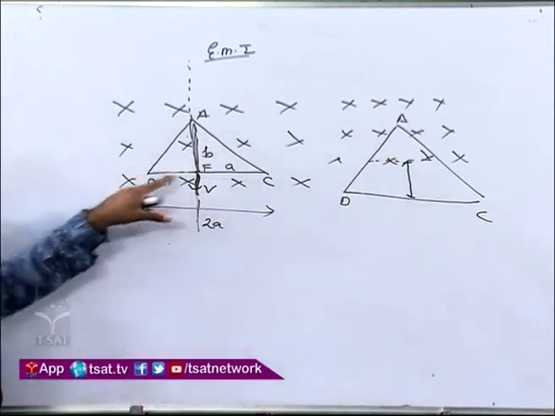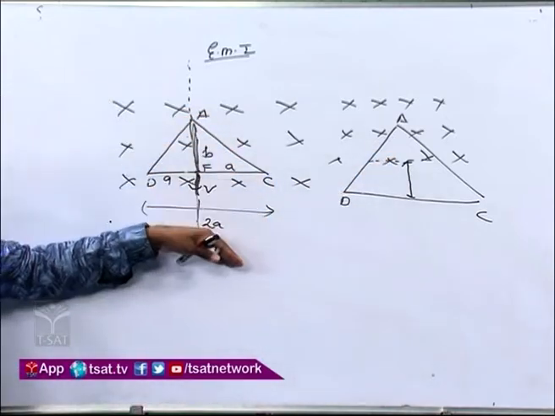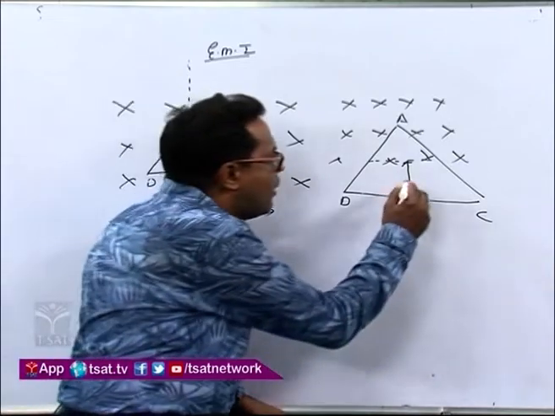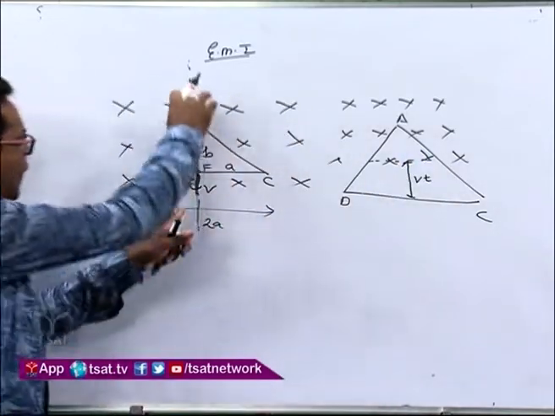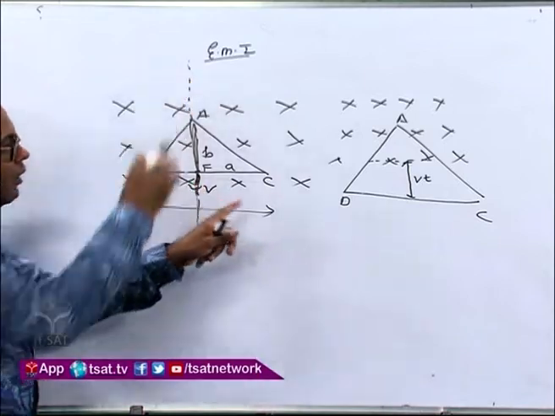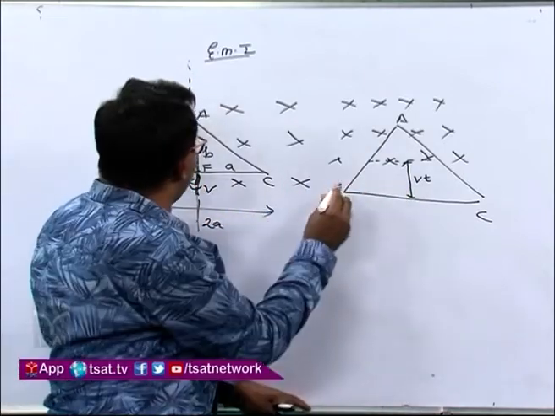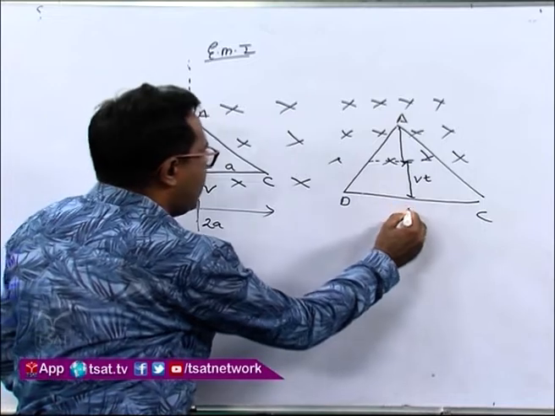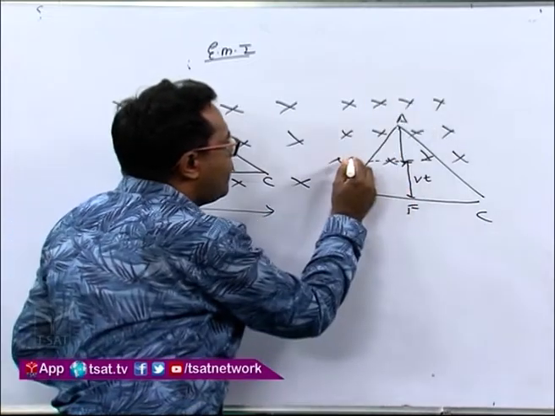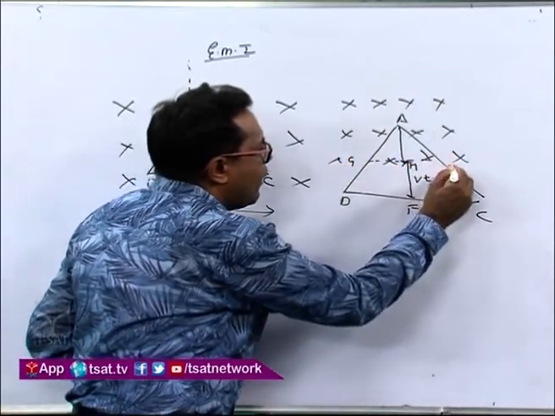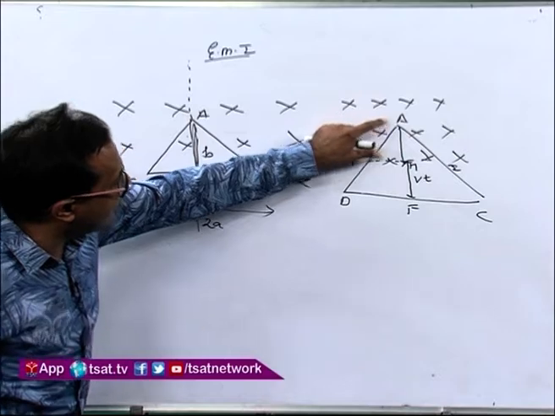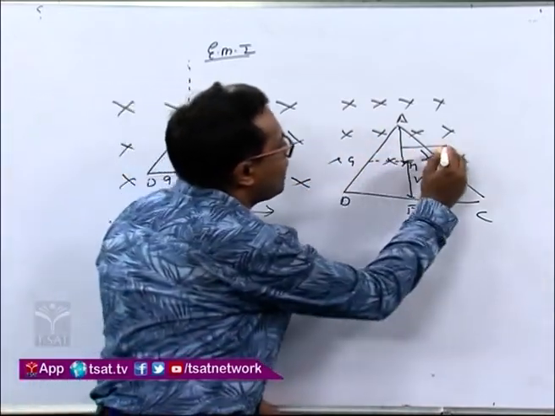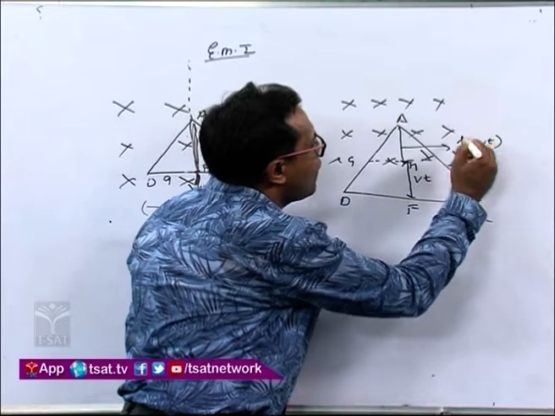See, this part DC is moving with a uniform velocity v downward. So after time t, how much distance will it cover? Vt. Simple. So now this is Vt. Now the total height AF is B, out of which this is Vt. So what will be this height? Can you tell me? This is AF, ADCF, GHI. So what is AH? Total was B, this is Vt, so AH is B minus Vt.